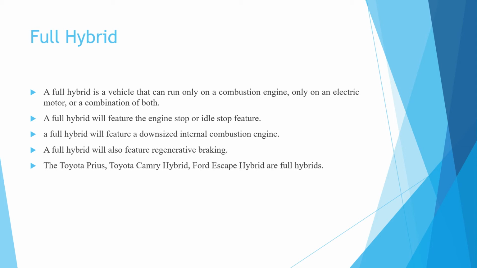The Toyota Prius, Toyota Camry hybrid, and Ford Escape hybrid are full hybrid vehicles.